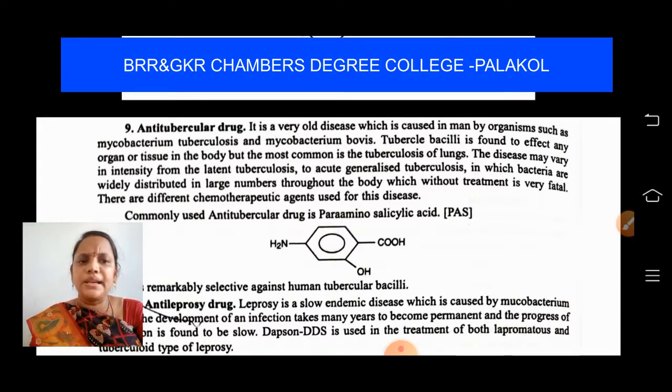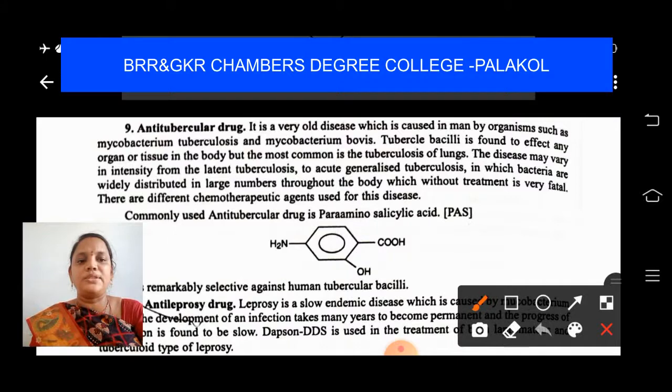There are different chemotherapeutic agents used for this disease. A commonly used anti-tubercular drug is para-aminosalicylic acid, in short PAS.